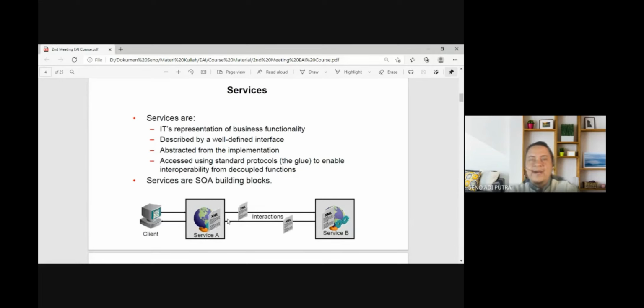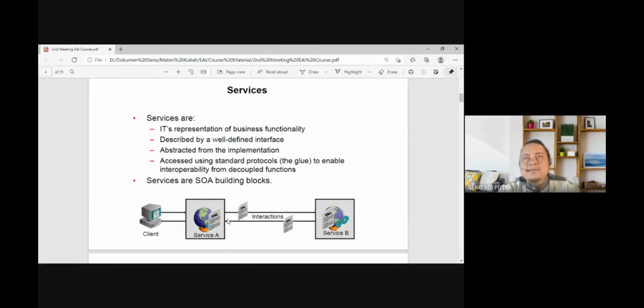We have to make a consensus so that communication can occur, and we can exchange the data using the same communication protocol. Generally, SOA uses XML as the data exchange format. So between one node and another node, we use the XML protocol.